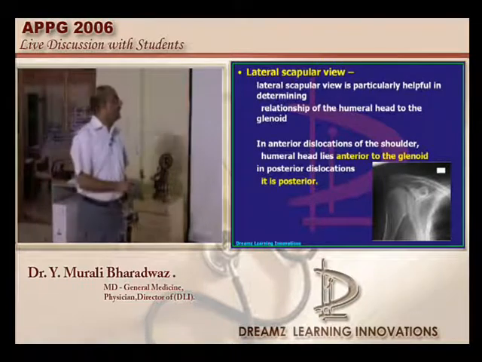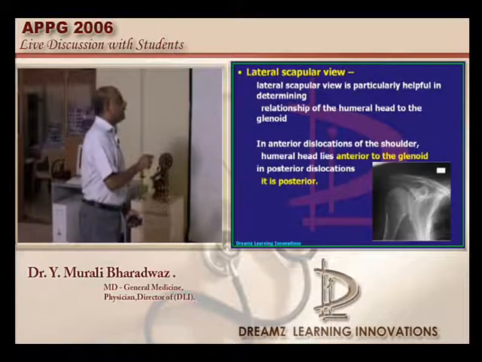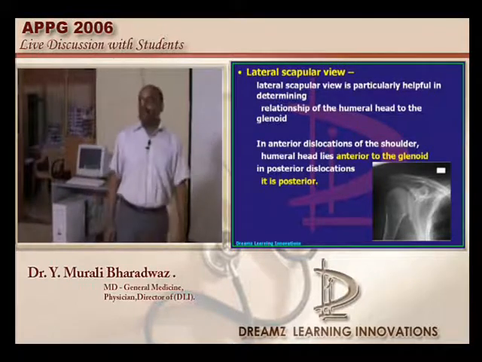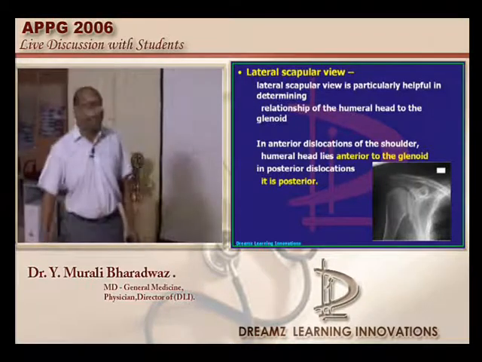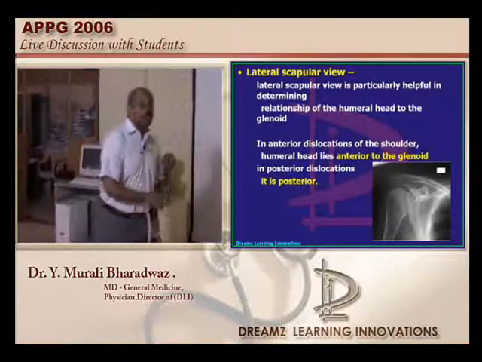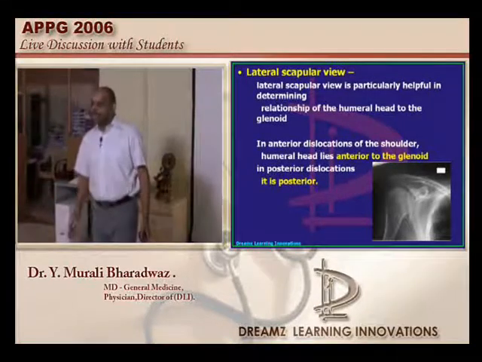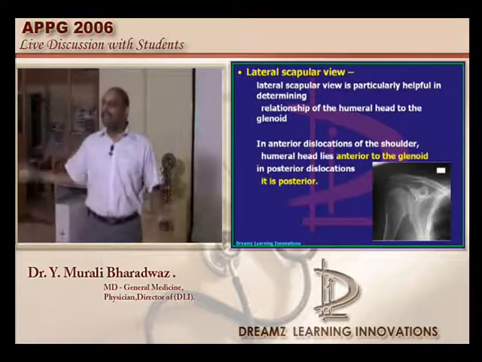So finally, you need to remember the story, and at the end of it you need to know that the electric bulb sign is seen in the case of the posterior dislocation. Anyway, we will discuss it in more detail in orthopedics when we take it up. But tomorrow in the exam, a question on where a positive rim sign is seen will come. You read it a hundred times in a small mnemonic kind of book, and you will never remember.